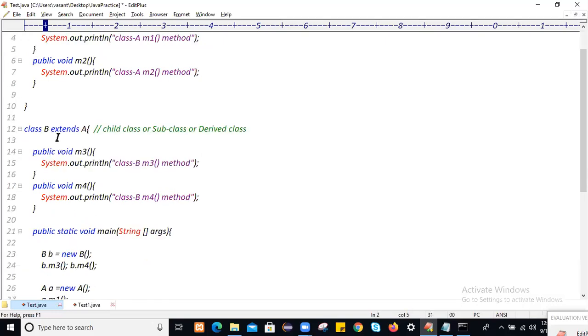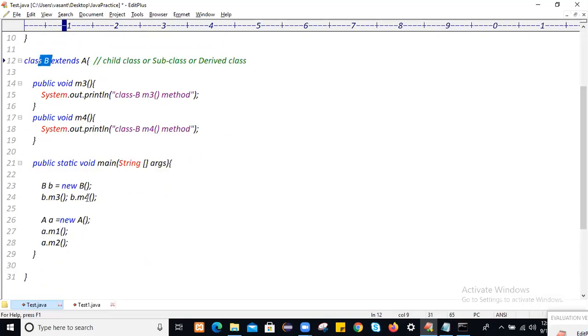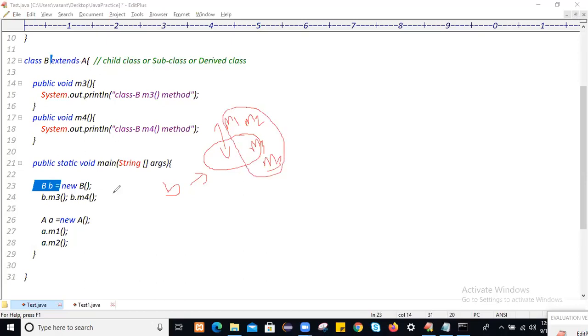Once you make the relationship between them, the moment you create a child class object, all the properties of the parent class, like the M1, M2 methods, as well as the child class M3, M4 methods, will get loaded into this object. All of this will get loaded into this child class object. But if you create a parent class object, where A is the parent class, only the M1 and M2 methods will get loaded into this parent class object. Only M1 and M2 methods will get loaded.